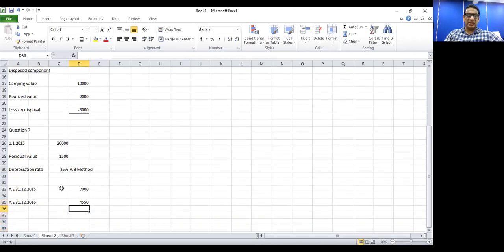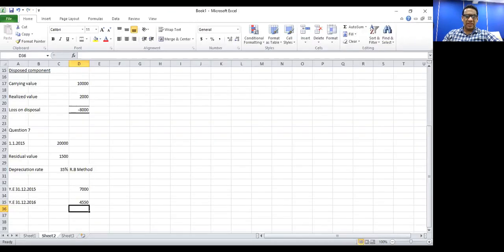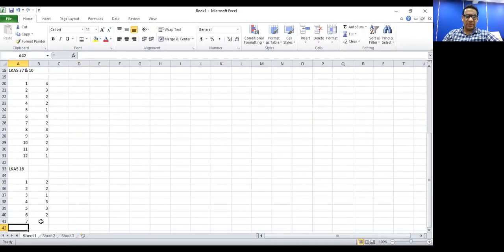So for the year ending 31st of December 2016, depreciation is 4,550. So the correct answer is answer 1.